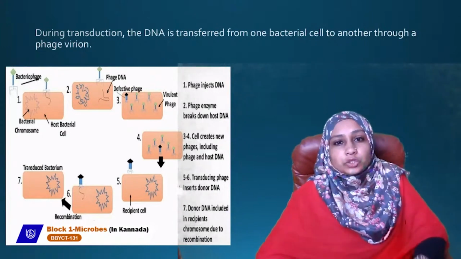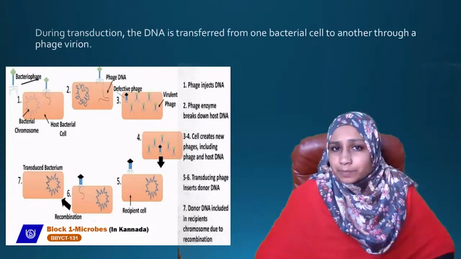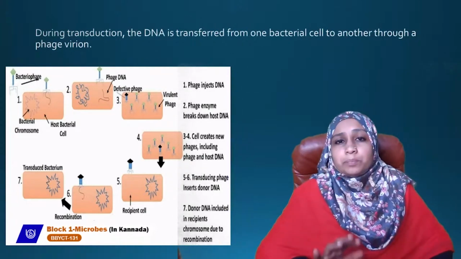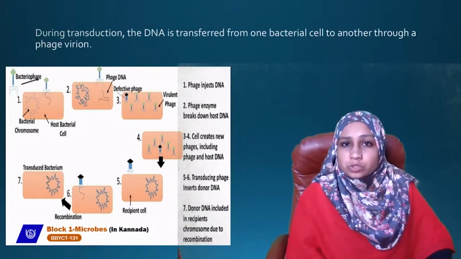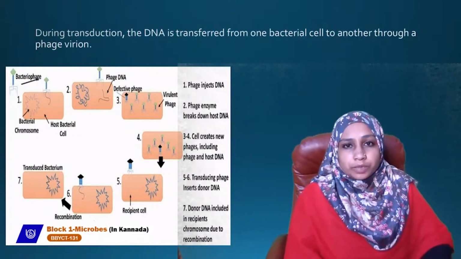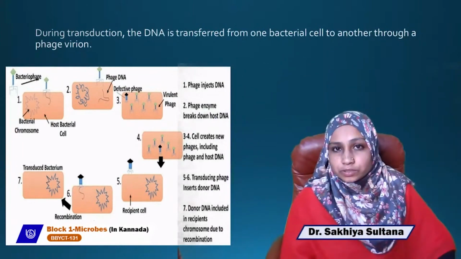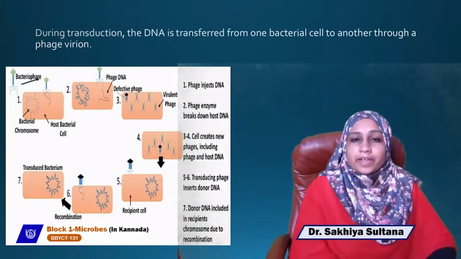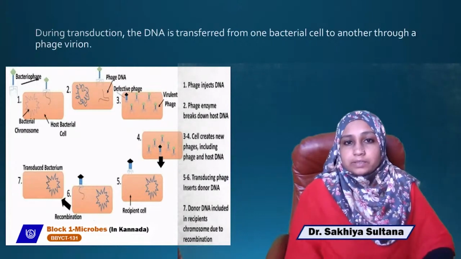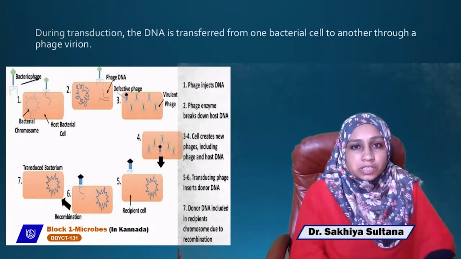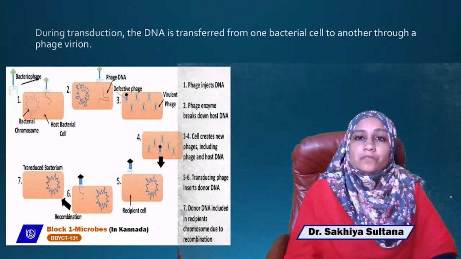So this is how sexual reproduction takes place. Sexual reproduction is not an obligatory step; it is not a very important step in the life of bacteria. But there is exchange of genetic material which can take place through conjugation, transformation, and transduction. Let me repeat conjugation: there is direct physical contact between two bacterial cells, and genetic material is exchanged through this contact.